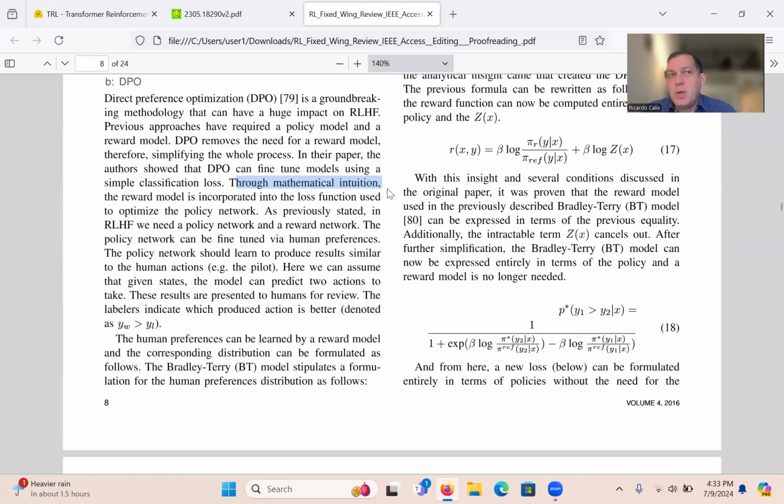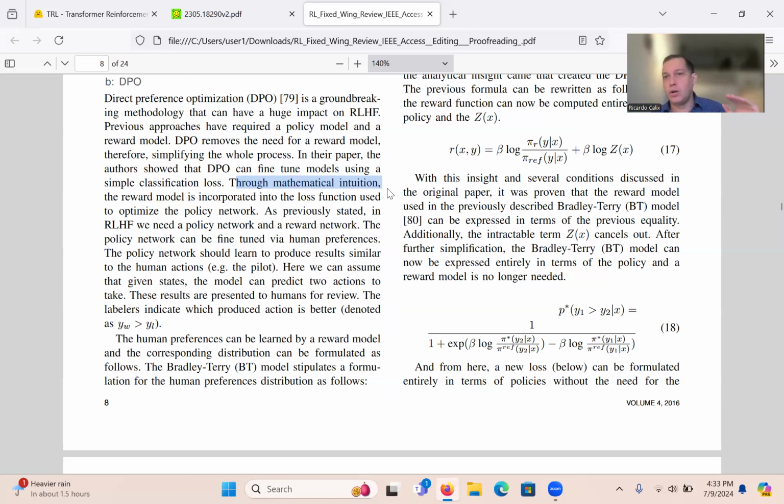And basically, just by doing that, with some serious intuition that they had mathematically, they were able to rewrite a loss function that had the reward model in there. They were able to find that the reward model can be written entirely in terms of the policy. And then they did a replacement, where wherever you had rewards in the loss function, those rewards were taken out and replaced by the equivalent equation, which was written entirely in terms of the policy.